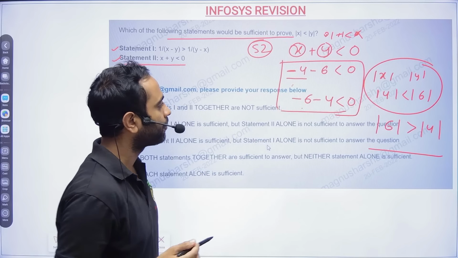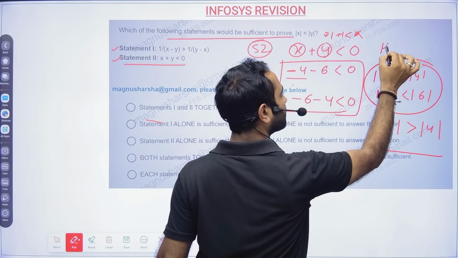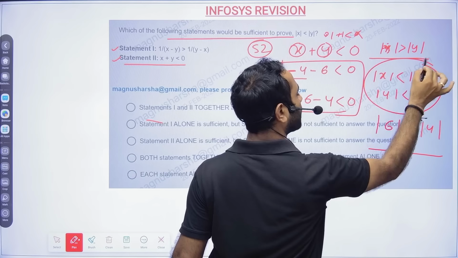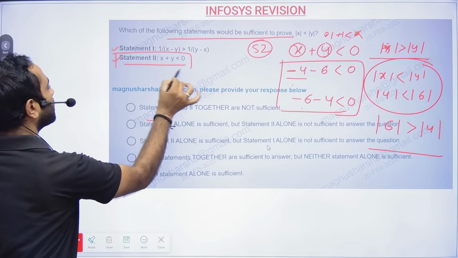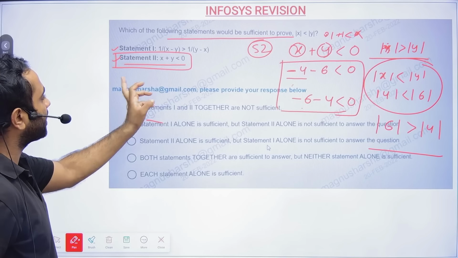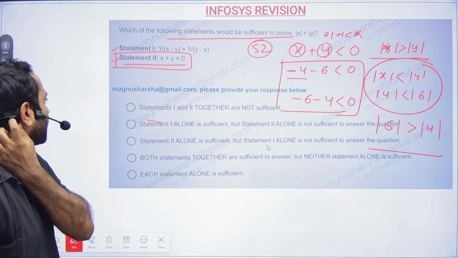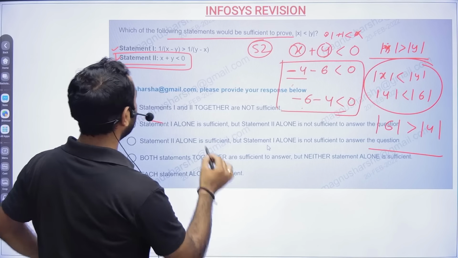So what we are able to see is in one scenario y is greater than x, and in one scenario x is greater than y. So we are not able to conclude, we are not able to prove by statement 2 alone. Okay, that is for sure. But one thing we can say: both x and y have negative values, since x plus y is less than 0.